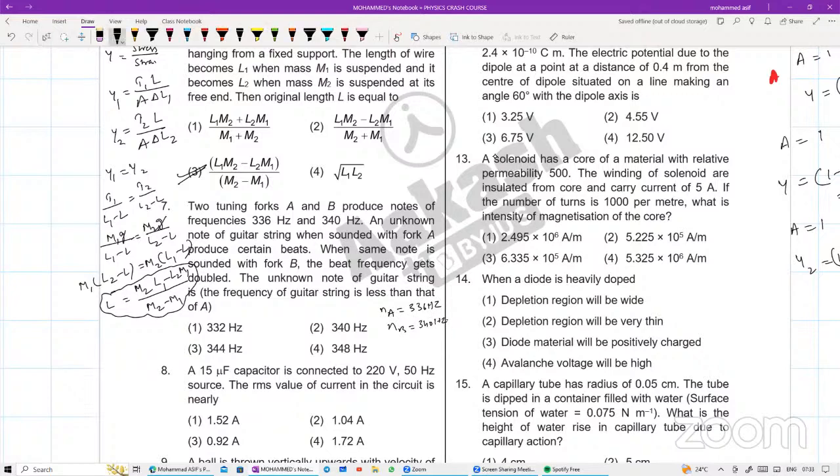So मान के चलो unknown frequency is N. N is right now unknown, isn't it? And this unknown frequency is producing the beats with A as well as with this one. So unknown will be equal to how much? Delta N will be equal to, this will be 336. ये कम हो रहा है ना, तो -4. So 336 minus 4, that will be equal to 332 Hz. That's it.